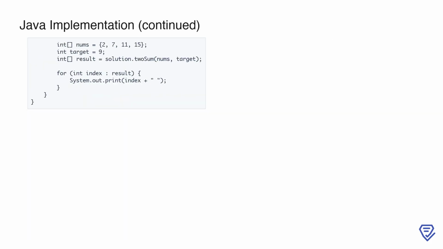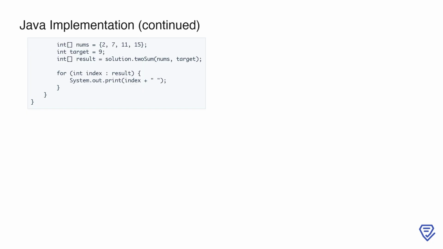Now, in the main method, we create an instance of the Solution class and define an example input array, nums, along with a target value of 9. We call the twoSum method, passing these inputs, and store the result in the variable result. To display the indices of the two numbers that add up to the target, we use a for-each loop to iterate over the result array and print each index. This demonstrates how the twoSum method works with a specific example, where the input array is 2, 7, 11, 15, and the target is 9.